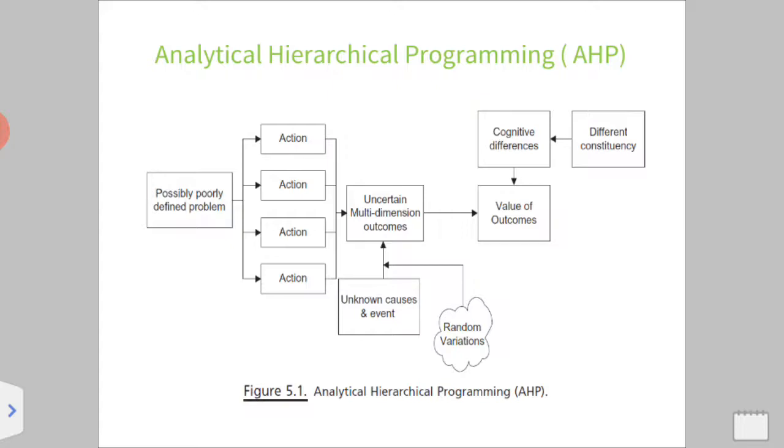Then it moves to the next stage, where it is compared with unknown events, to check whether unknown or random variation events are there. From that, we are going to get the proper value outcome at the final stage.